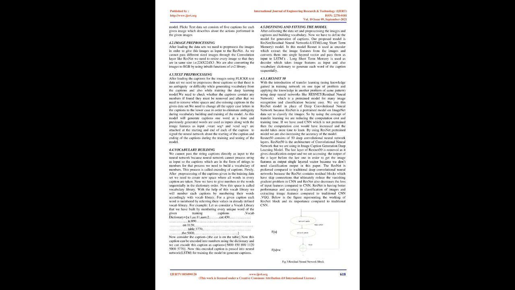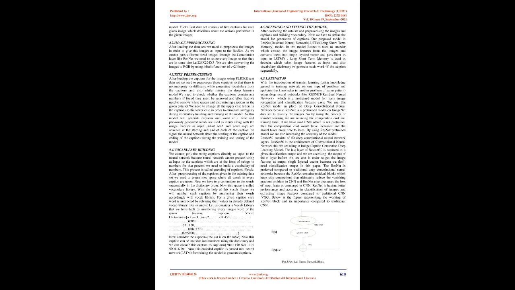If found, they must be removed, and after that we need to remove white spaces and also missing captions in the given data set. We need to change all the uppercase letters in the captions to lowercase in order to eliminate ambiguity during vocabulary building and training of the model. As this model will generate captions one word at a time and previously generated words are used as inputs along with the image features, start seq and end seq are attached at the start and end of each caption to signal the neural network about the start and end of the captions during the training and testing of the model.